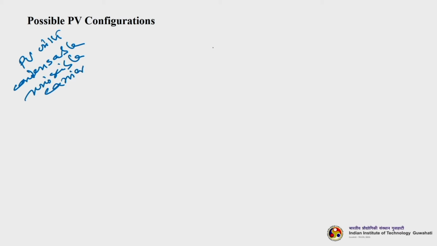So, two more systems. So, that is called PV with condensable and miscible carrier. It is condensable, but now it is miscible. Okay. So, here PV system, right, feed is coming here, okay, retentate you get here.